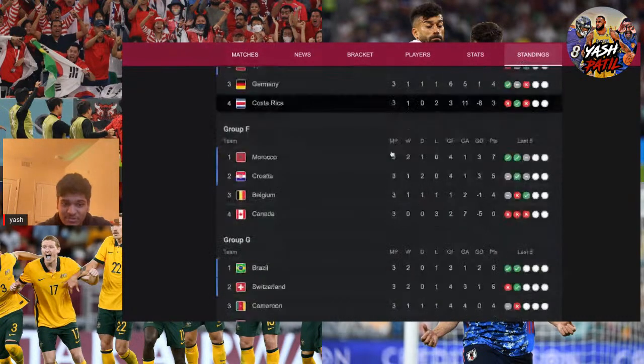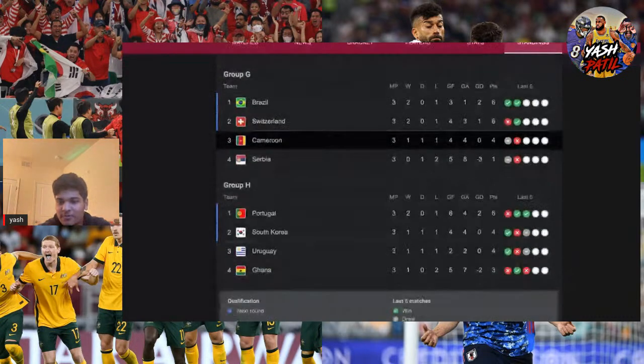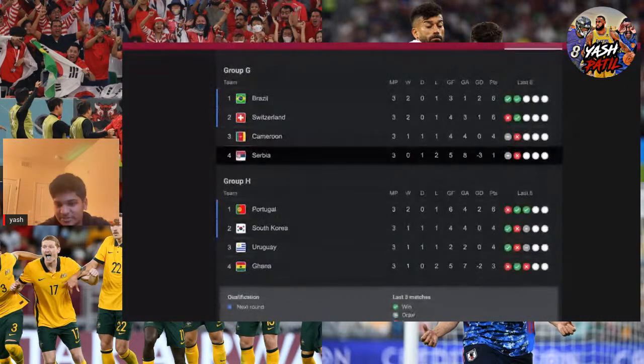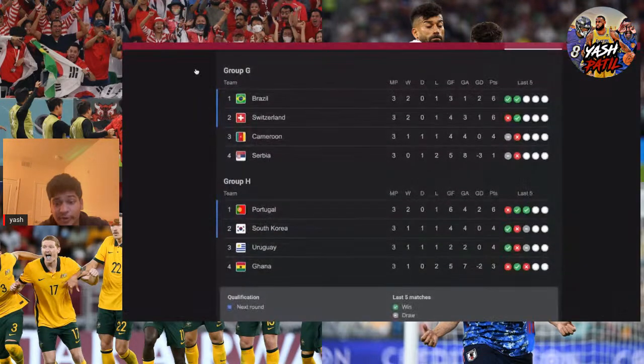I think Ghana's bottom of the group. Going into this game, I was so confident Ghana was gonna go through because they just needed a draw and they were in, I think. Or wait, yeah, the one other goal difference. They just needed a win. And I thought Portugal would beat South Korea, and Ghana would at least draw or win against Uruguay because Ghana's been playing great this World Cup.